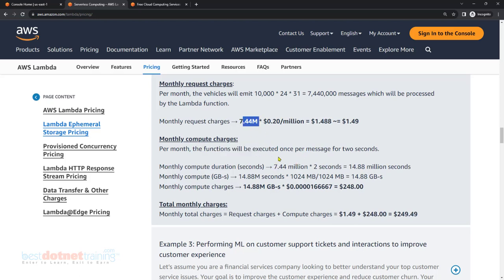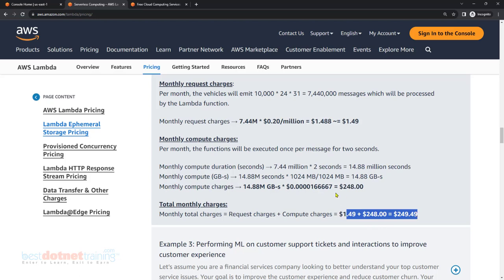7.44 million invocations, and each execution takes 2 seconds. So that many million seconds. Multiply that with GB, so 1 GB RAM is configured. That gives 14.28 GB-seconds. Multiply by the per GB-second cost, and then you add these two charges. There you go, this is what it is coming to.